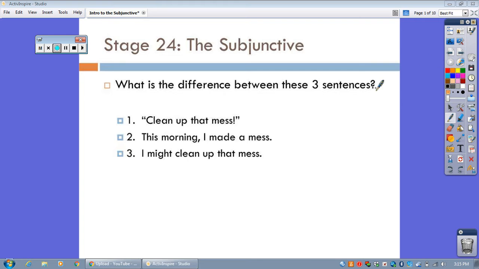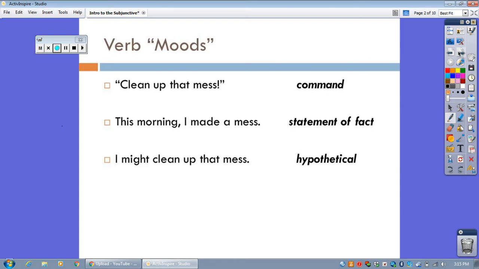Pause it now and think about the difference. Well, hopefully you thought about this difference. Clean up that mess expresses a command. This morning I made a mess expresses more of a statement of fact. And finally, I might clean up that mess expresses a hypothetical. So three different states of being are being expressed here. And those different states of being are called moods.